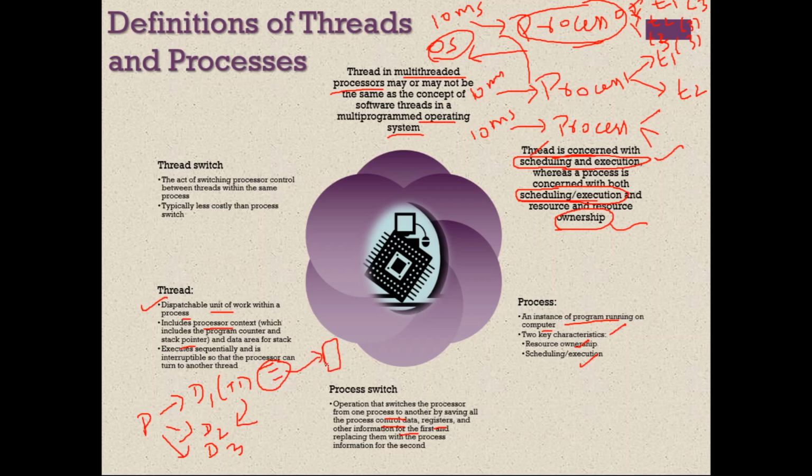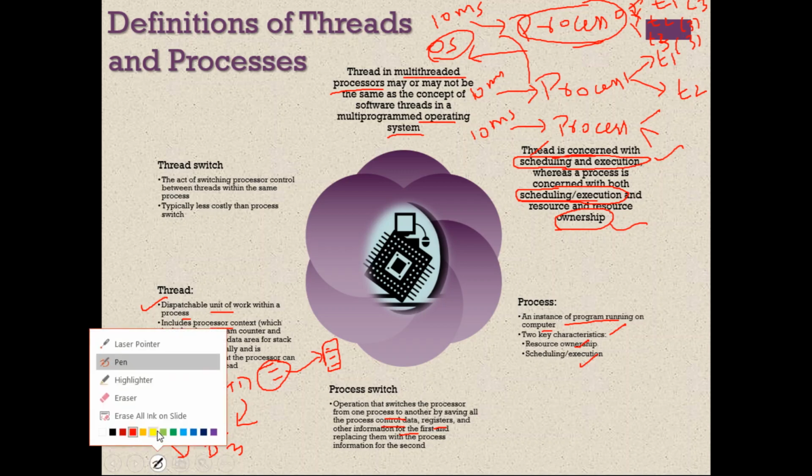So there may be some small stack area for every process. There it will be stored. And it executes sequentially and is interruptible so that the processor can turn to another thread. So normally threads execute sequentially, but the process can interrupt it, stop it and switch to another thread.